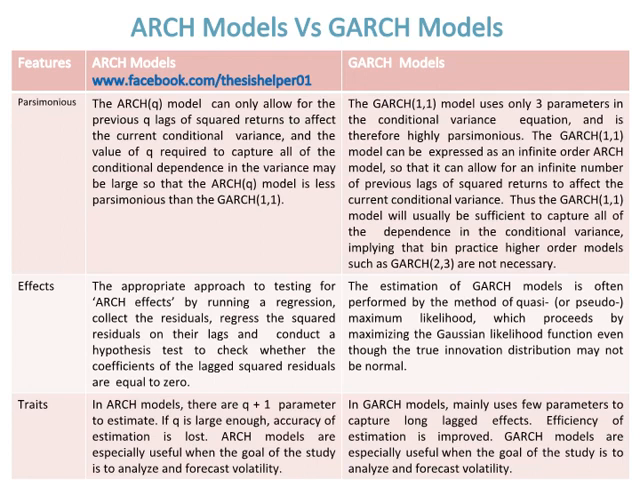In ARCH models, there are q plus 1 parameters to estimate. If q is large enough, accuracy of estimation is lost. ARCH models are especially useful when the goal of the study is to analyze and forecast volatility. Whereas, GARCH models mainly use few parameters to capture long-lagged effects. Efficiency of estimation is improved. GARCH models are especially useful when the goal of the study is to analyze and forecast volatility.